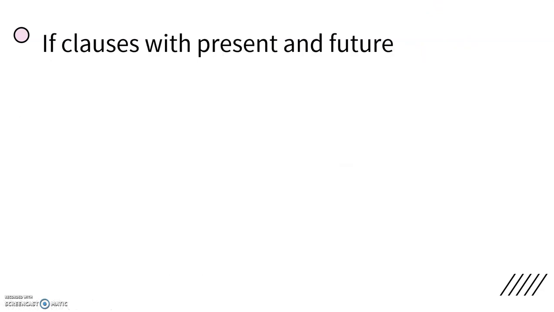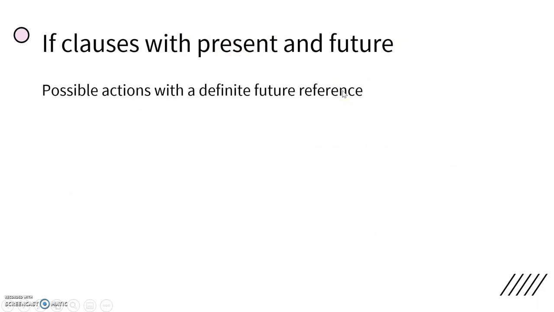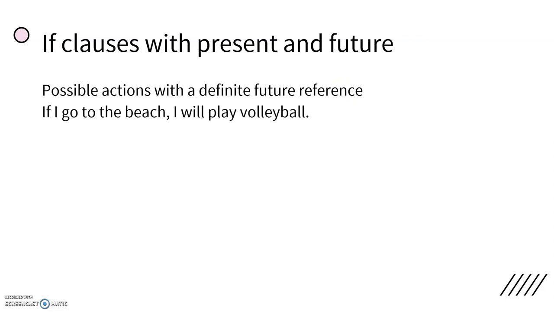Okay, so next one. This one is where we use the present tense, then we follow it by a future tense. So things that will happen, so with a definite perhaps future reference. So if I go to the beach, I will play volleyball. So tomorrow, if I go to the beach, that's what I'll do. Si voy a la playa, jugaré al voleibol. So in English, we use present tense in the first part, and then we follow it by the simple future in the second part, and the same thing happens in Spanish. So we use present tense in the first part and the simple future in the second part.